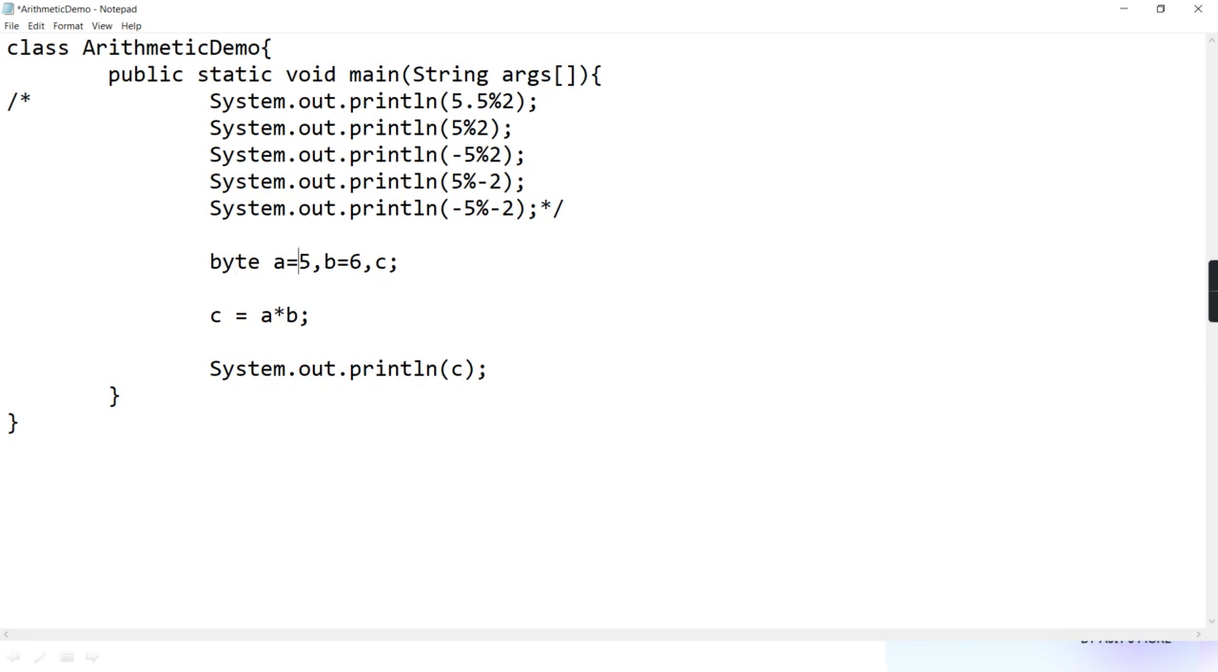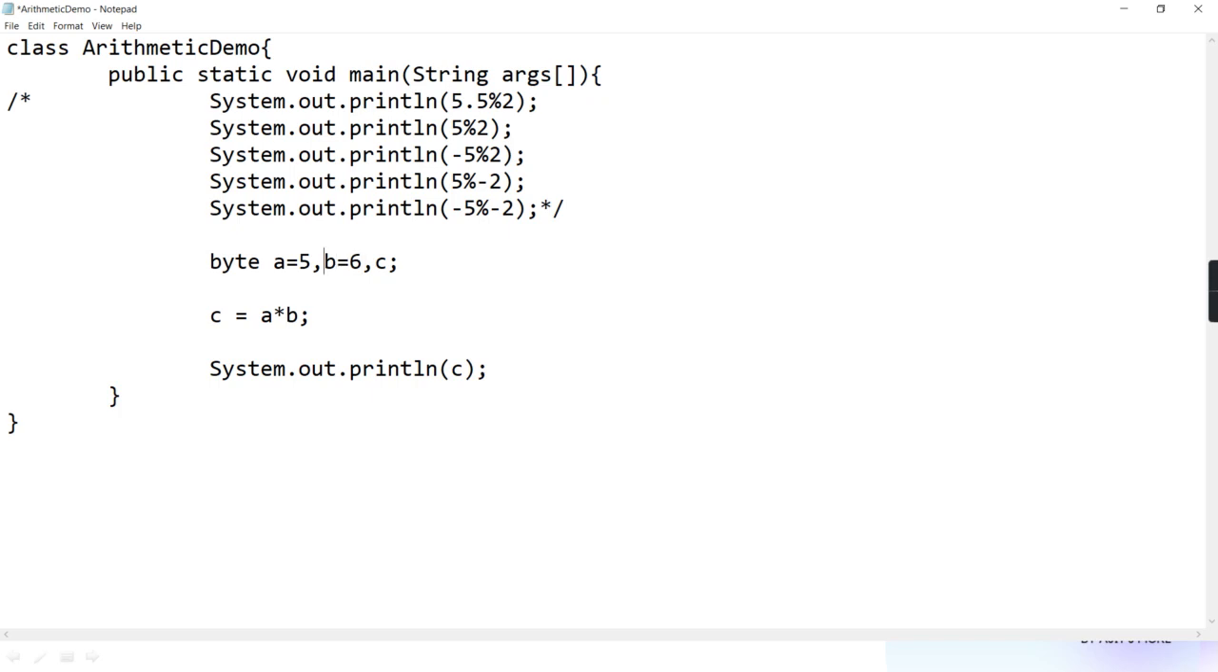Is 5 going beyond the byte range? Byte range is how much? Minus 128 to plus 127. So is 5 coming in that range? Yes. So it won't create any problem. You can assign it. So assignment won't have any problem.